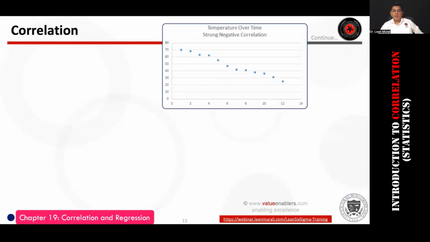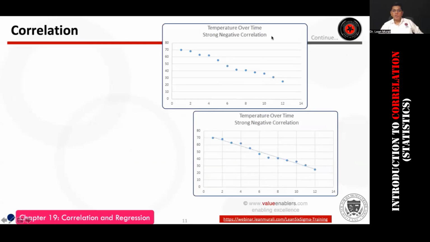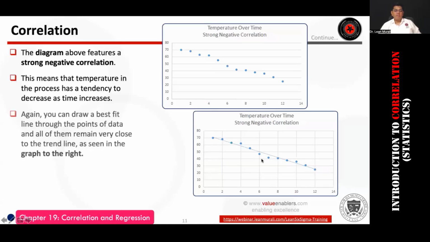Let me look at the other graph where, with respect to time, the temperature is decreasing. So if it is decreasing, it is negatively correlated. And if the points are closer to the line, it means it is a strong negative correlation. I'm not reading the complete text on the left side, but I have given you enough explanation verbally.